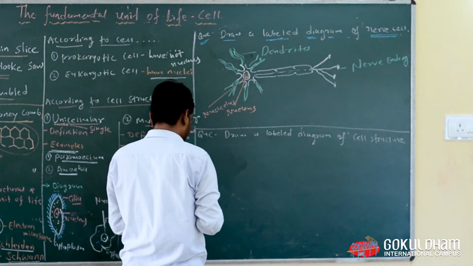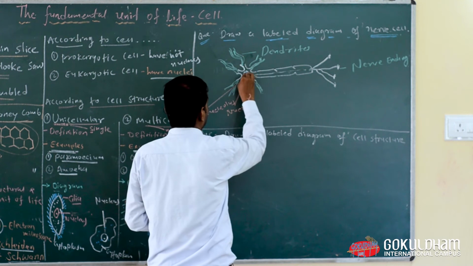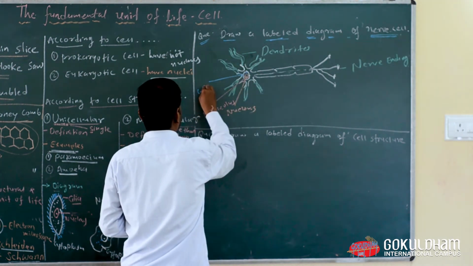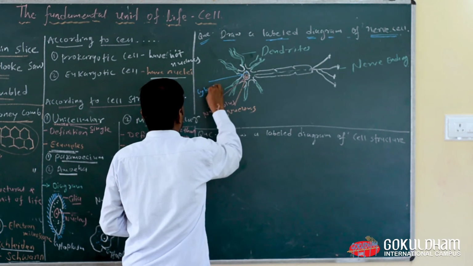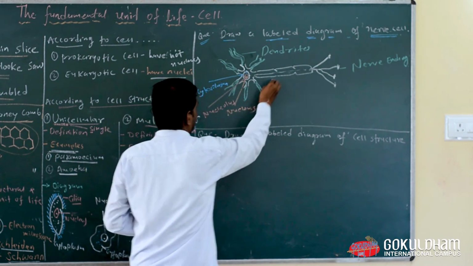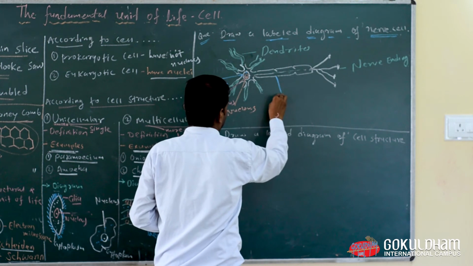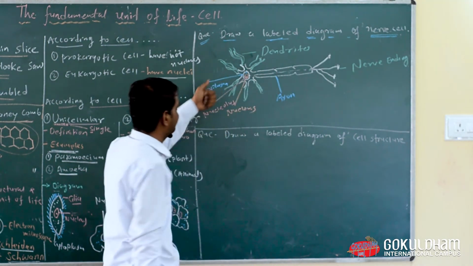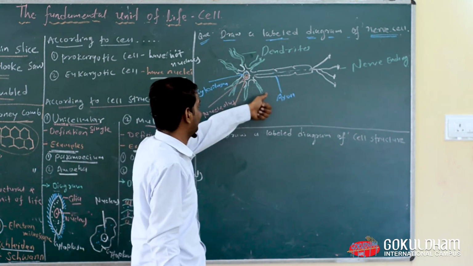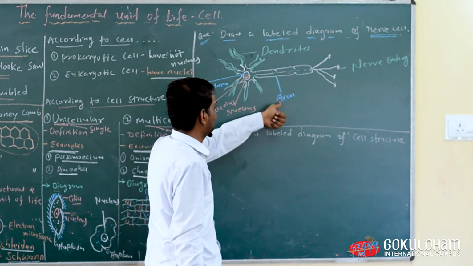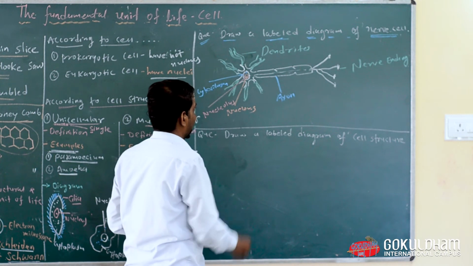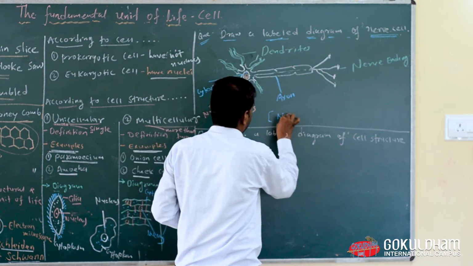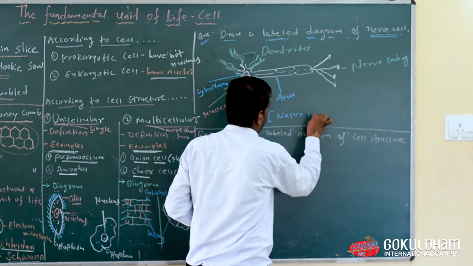Cytoplasm is also present in it. Now this one is known as axon. Axon is also like dendrites, but the length of the axon is more than the dendrites, so we say axon. So this structure is known as nerve cell.